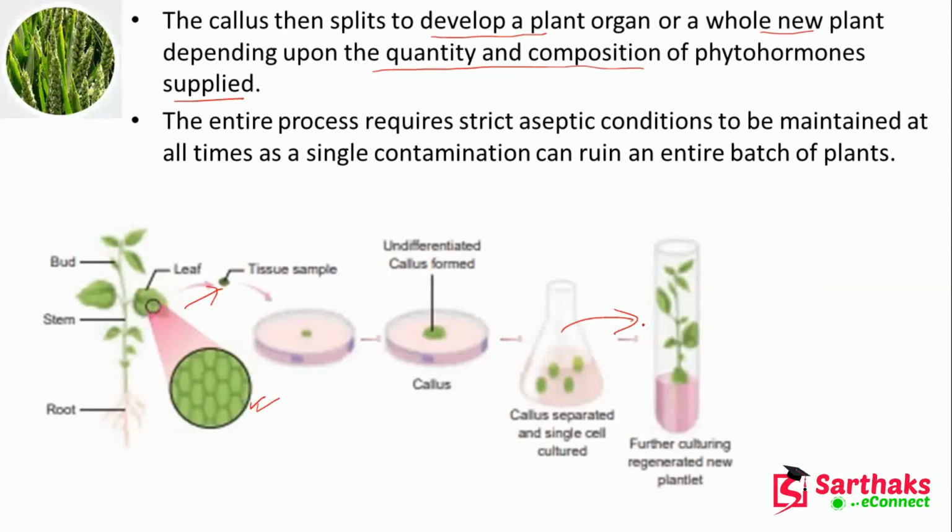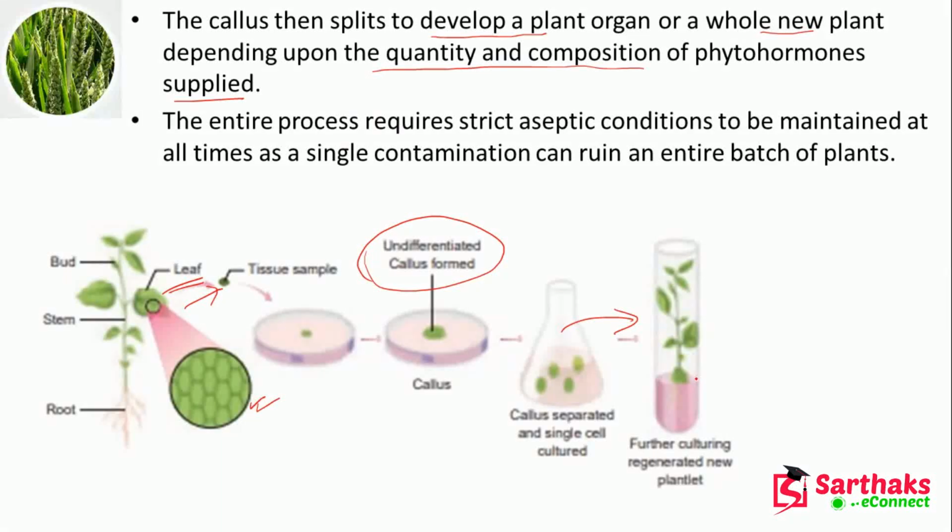So the entire process requires strict aseptic conditions, and that we should maintain. In this case we require this leaf tissue, and then we are forming this callus, then it will be separated, and then you can see that some plantlets will be there.